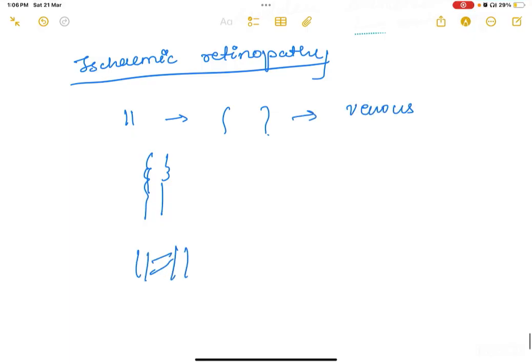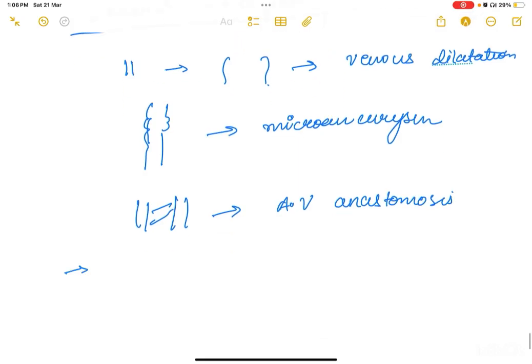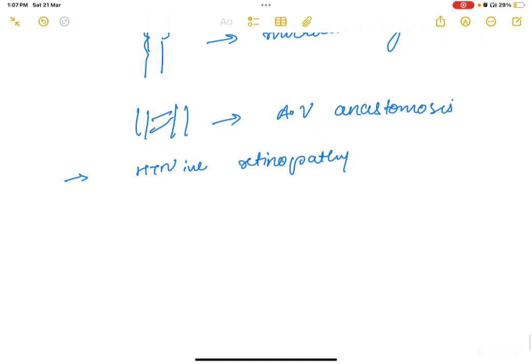Okay. Venous dilatation or microaneurysm formation, and there could be AV, arteriovenous anastomosis. This is your ischemic retinopathy. Along with it, the patient could also have hypertensive retinopathy due to hypertension.